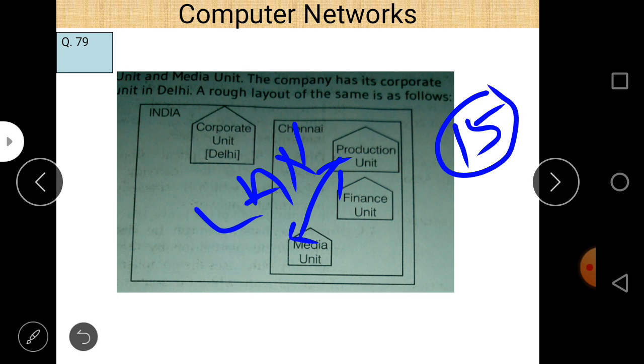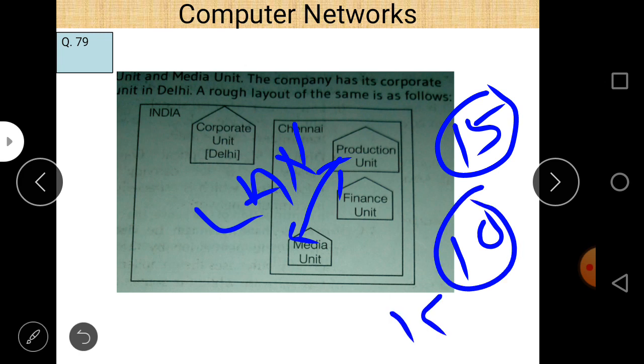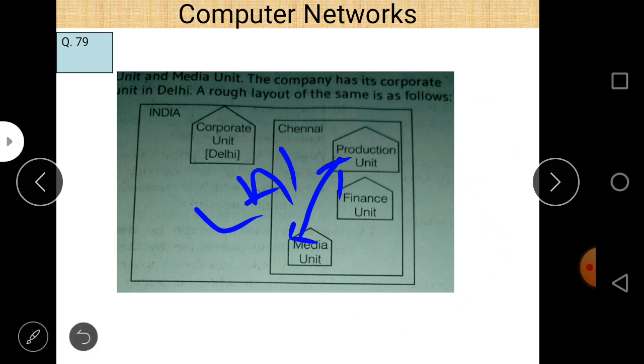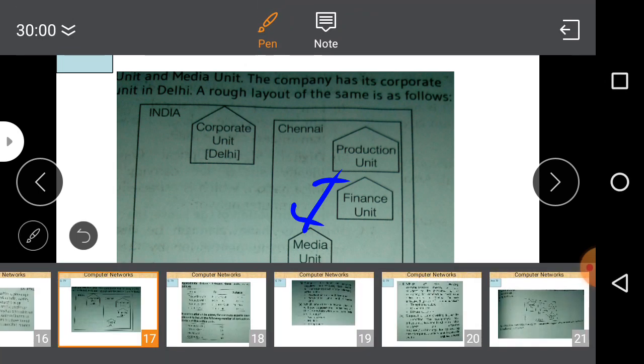But as I told you, LAN is up to 10 kilometers, so for 10 kilometers we use LAN here. And here there are two questions, and distance varies from 70 meters to 15 kilometers. So you can write MAN to connect media unit and production unit.